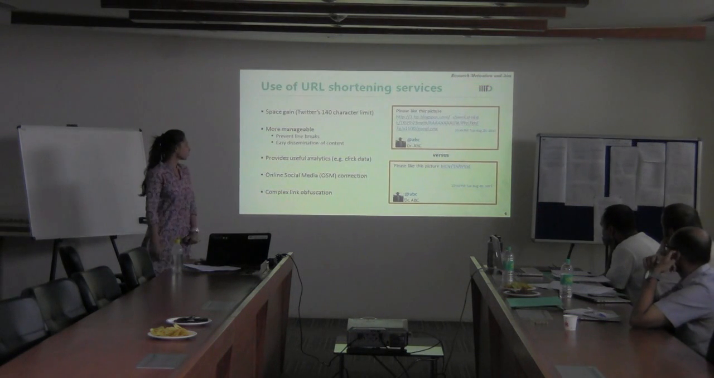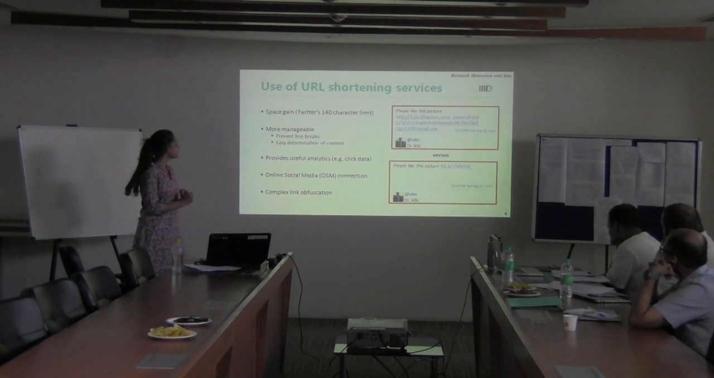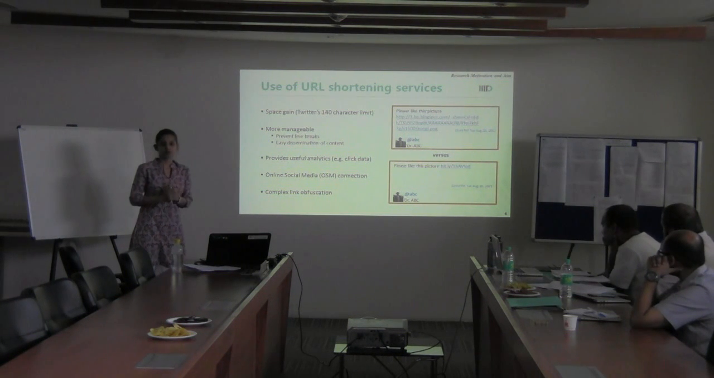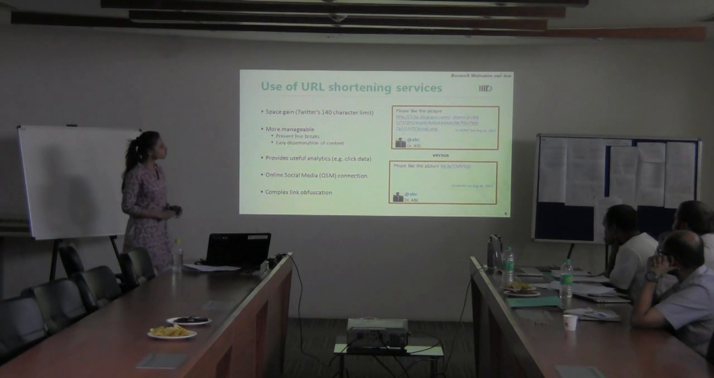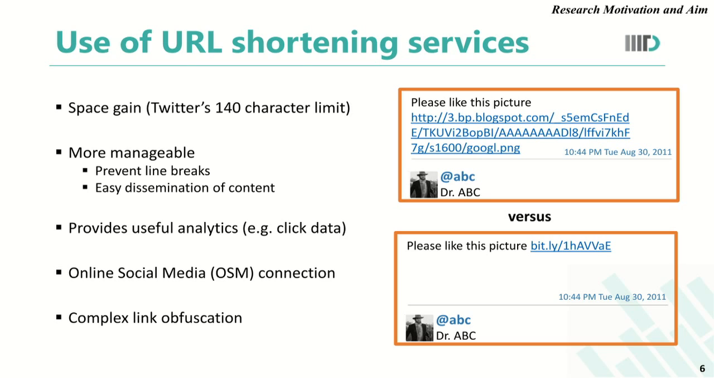Talking about the use of URL shortening services, first and foremost, it is used to gain space on a lot of online social media. This is because of the length restriction imposed by online social media like Twitter, which does not allow a user to tweet above 140 characters. The snapshot on the right clearly indicates the amount of space that is saved after replacing a long complex URL with a shortened URL. Another use is that short URLs are easier to manage, since they prevent line breaks and help in easy propagation of content.